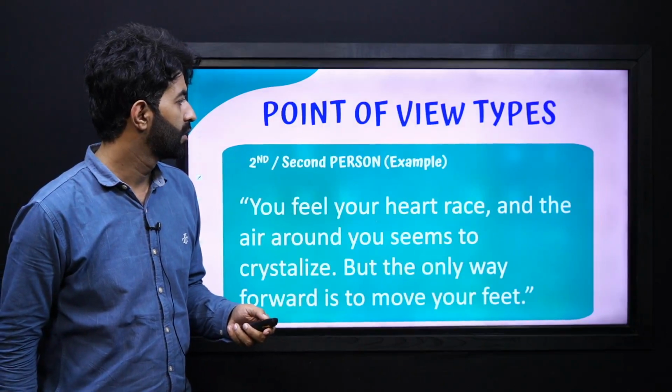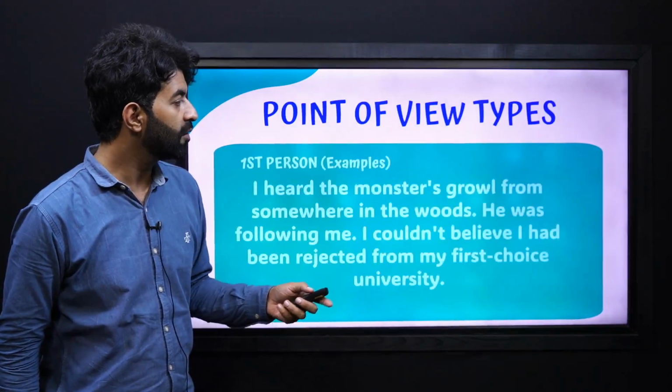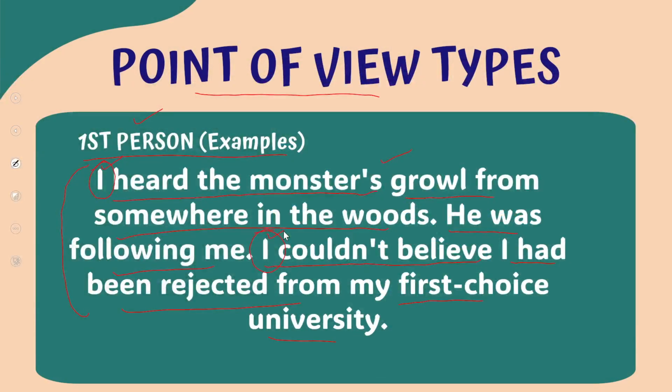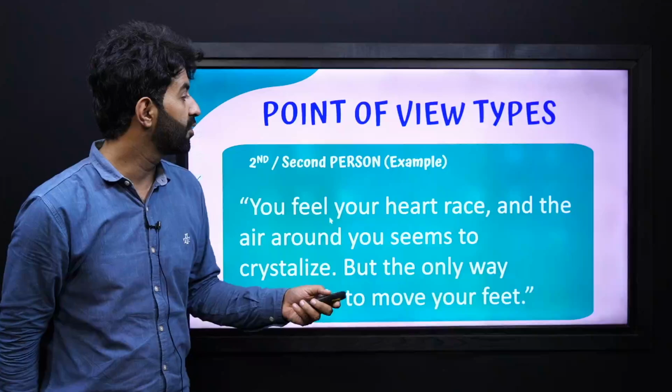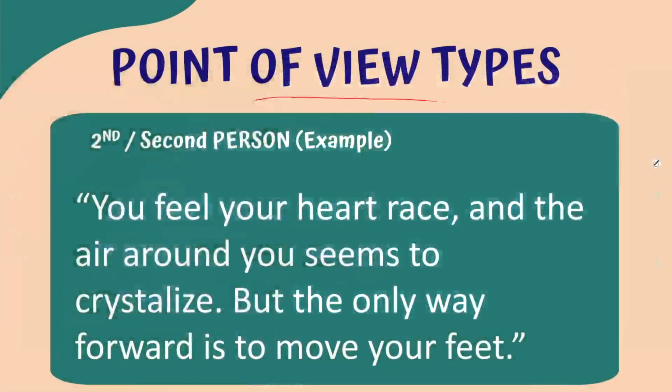Now, another one is he was following me. Now, me here also tells you that it is also a first person narrative. Moving on to our next type, which is second person narrative or point of view. Here is an example. You feel your heart race and the air around you seems to crystallize, but the only way forward is to move your feet.